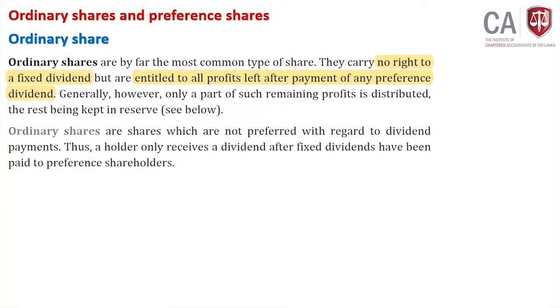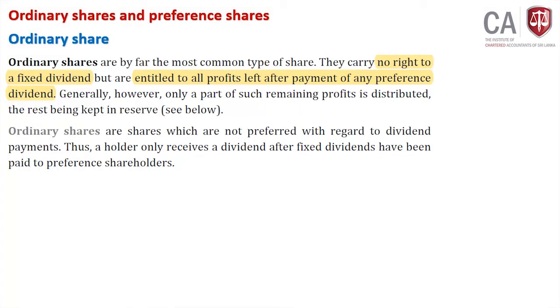Ordinary shares are not preferred with regard to dividend payment. There is no preference, there are no fixed dividends. If you make a loss, no dividends. If you perform better, yes, you will enjoy dividends. Thus, the holder only receives dividends after fixed dividends have been paid to preference shareholders. Simple. So basically, in short, ordinary shareholders don't enjoy fixed dividends. If you make a loss, no dividends. If you perform better, yes, you will enjoy dividends.